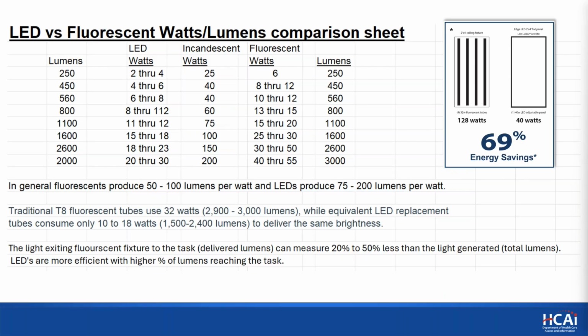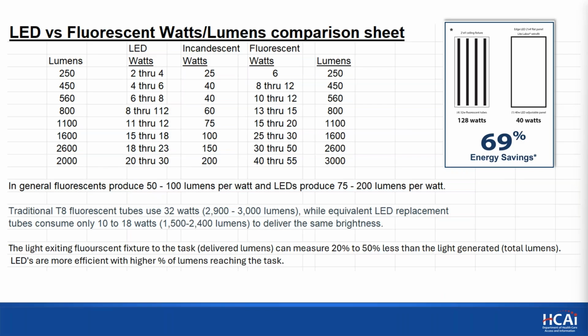In general, fluorescents produce 50 to 100 lumens per watt, and LEDs produce 75 to 200. So they are more efficient, more lumens per watt. There's a couple instances here of generally what would be considered a T8, which uses two 32 watt lamps, would be 2,900 lumens, while the equivalent LED replacement would be a reduction down to 10 to 20 or 18 watts, and it would have a similar number of lumens.